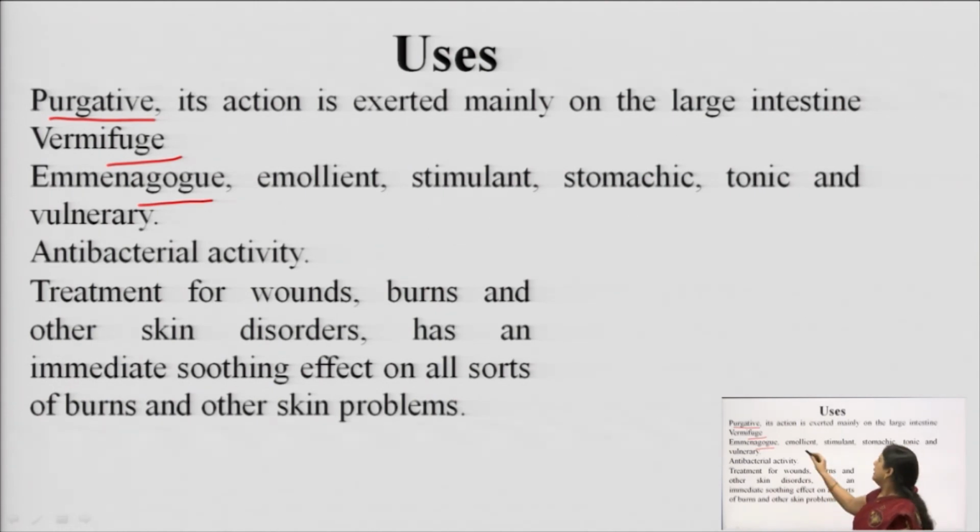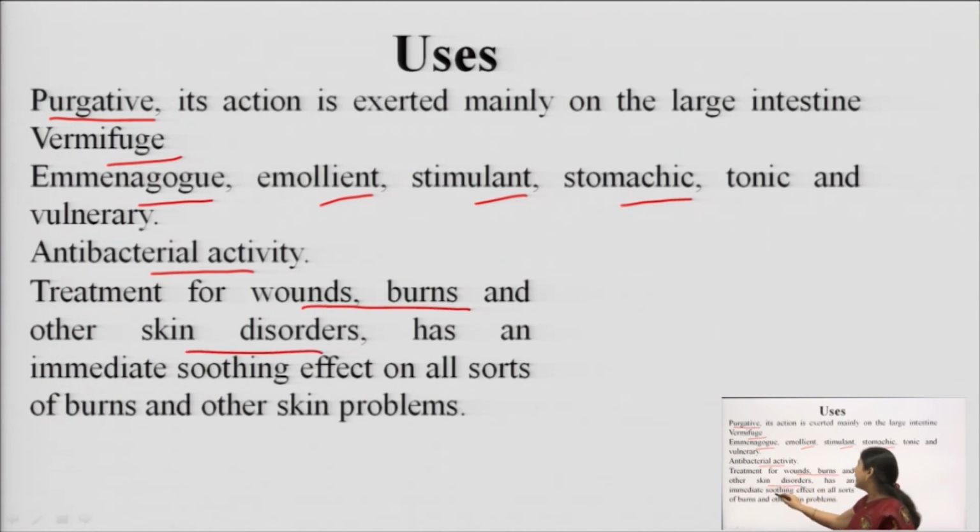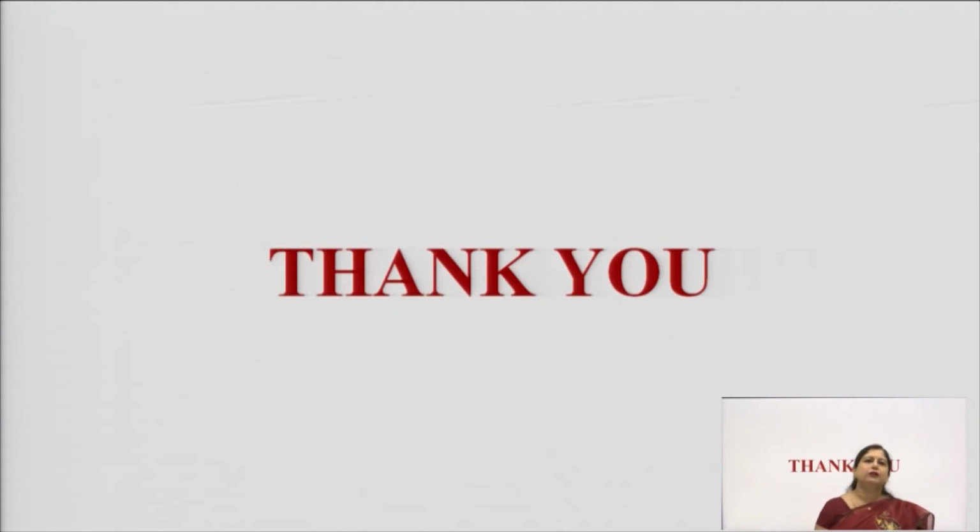Okay, and it is emollient, it is having, you can say, more of a lubricant kind of effect. Stimulant, it stimulates digestion. Stomachic, reduces the pain in the stomach. It is tonic also. It is antibacterial in nature, used to treat wounds, burns, skin disorders, and has a soothing effect on all kinds of skin problems like burns, etc.